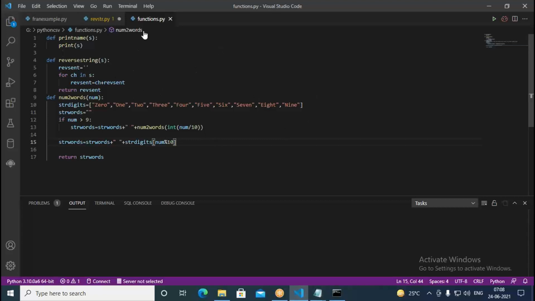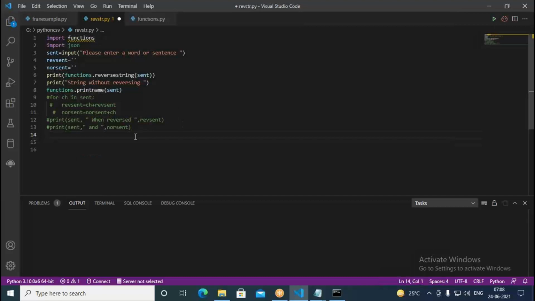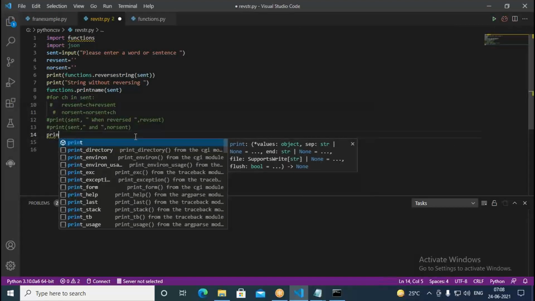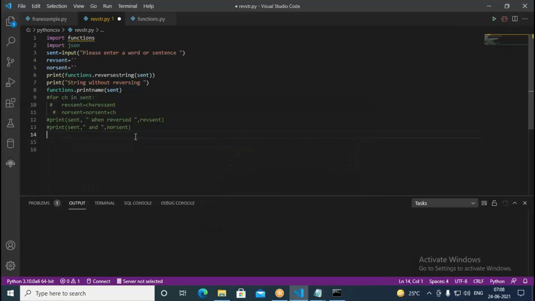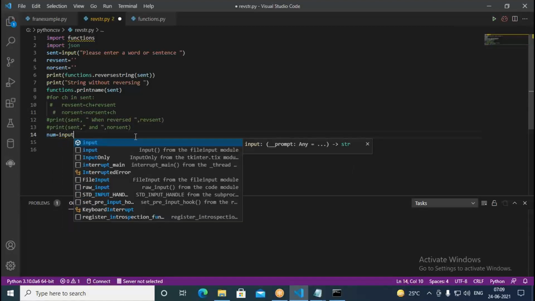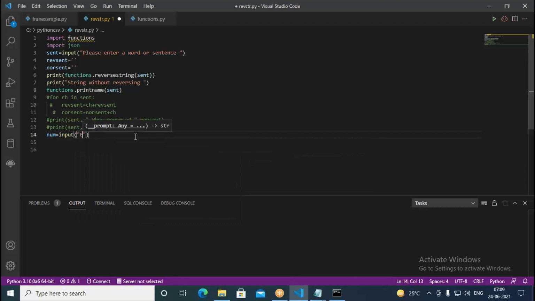Now I come to this functions.py. Sorry, here I write num equal to input, enter a number. This num is a string here.